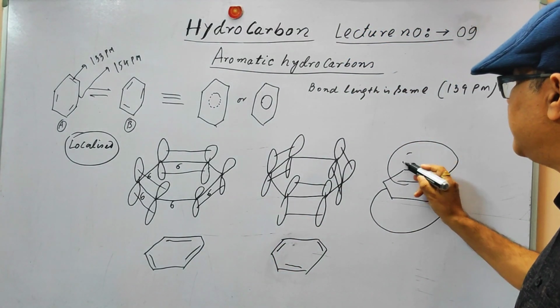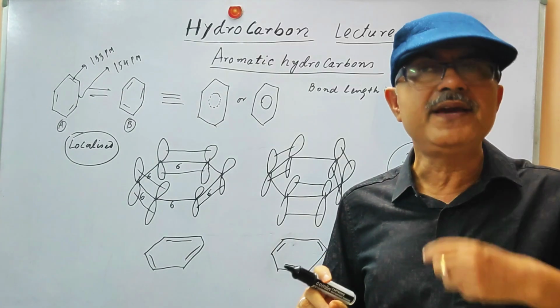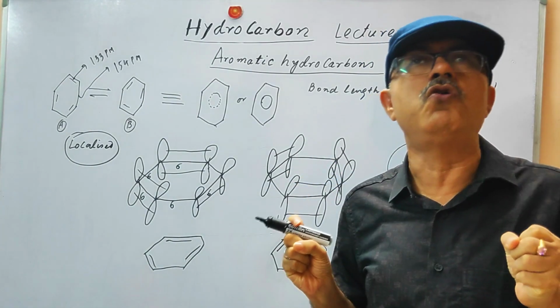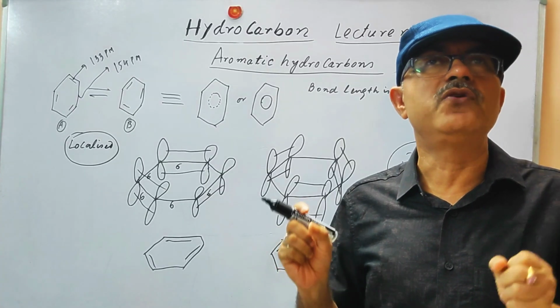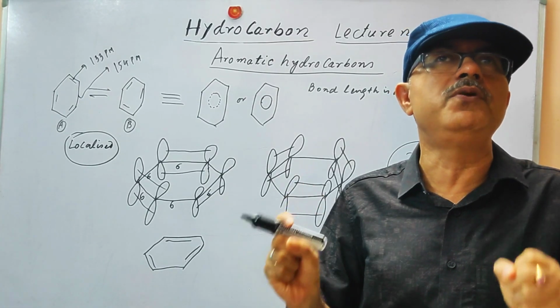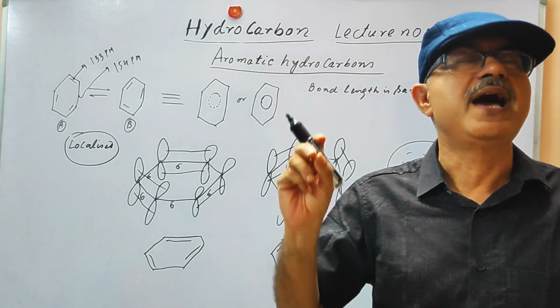And with this delocalization of the pi electrons, every carbon atom will attract all those six electrons. So they will be firmly bonded to all the six carbon nuclei.